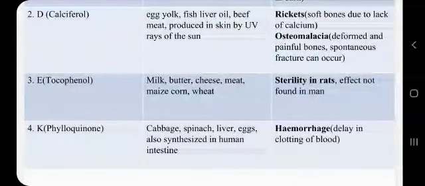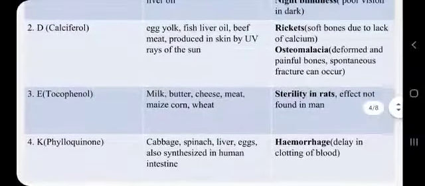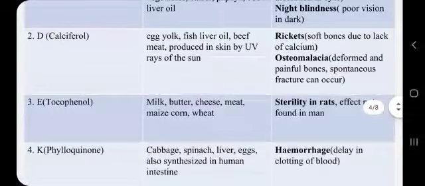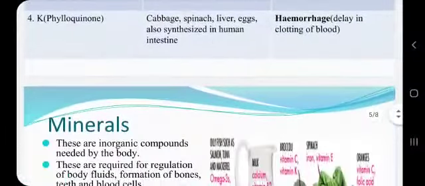Then there is vitamin K, which is called phylloquinone. It is found in cabbage, spinach, liver, eggs, and it can also be synthesized in the human intestine. And if there is deficiency of vitamin K in the body, then it can lead to hemorrhage, that is delay in the clotting of blood. So this is about all these vitamins, vitamin A, B complex, C, D, E and K, and how their deficiency affects the body. Now we will study about the minerals.